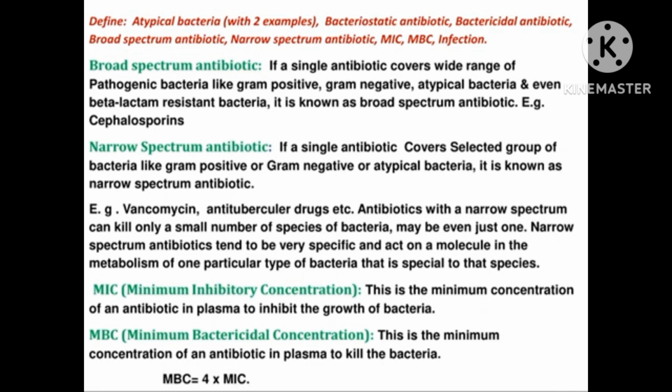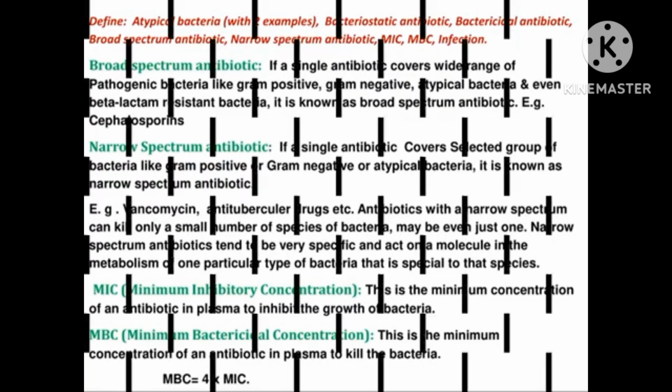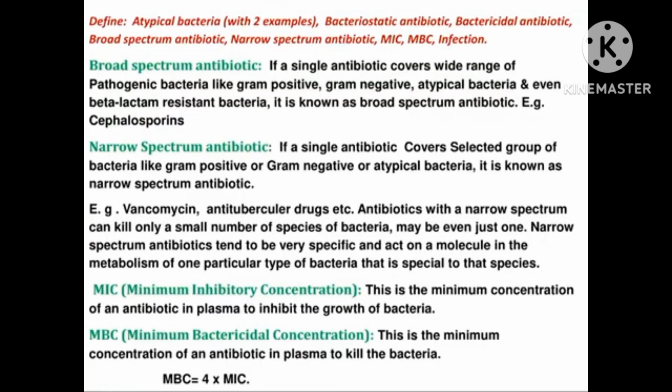Narrow-spectrum antibiotic: if a single antibiotic covers a selected group of bacteria like gram-positive or gram-negative or atypical bacteria, it is known as a narrow-spectrum antibiotic.